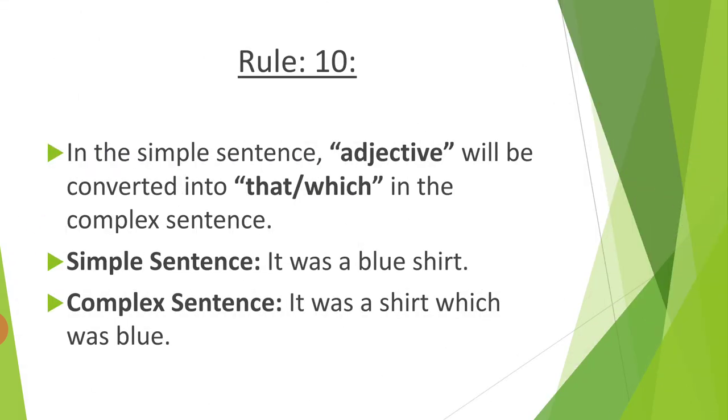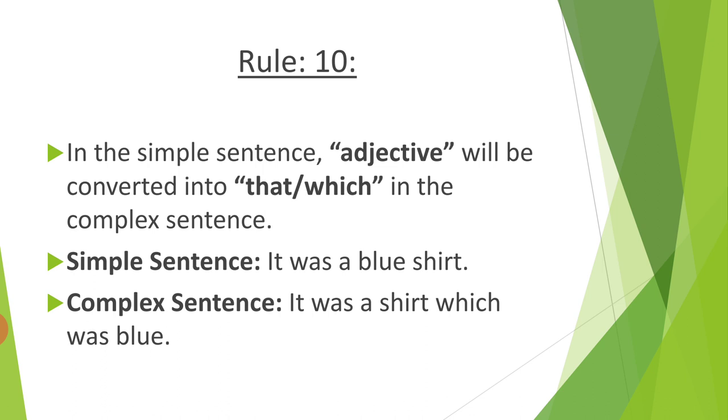Rule number 10. In the simple sentences, adjective will be converted into that or which in the complex sentence. Whenever an adjective is used in a simple sentence, you have to put that or which instead of the adjective and convert your sentence into a complex sentence. For example, it was a blue shirt. So blue is an adjective.